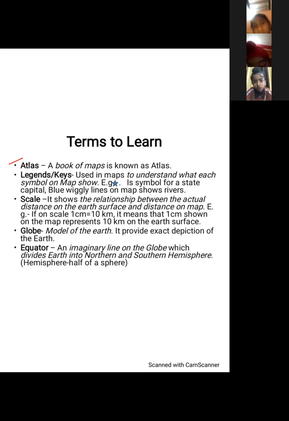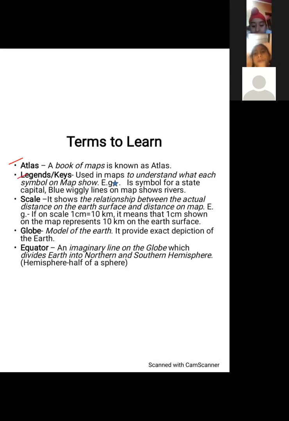Okay, atlas, first one is a book of maps. If you have an atlas at home, please go through the atlas. See the different types of maps that are there. In that particular atlas, you would have maps of different continents. It could be country, it could be state. So go through an atlas if you have at home.